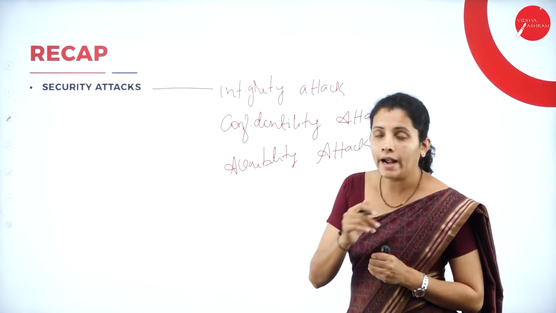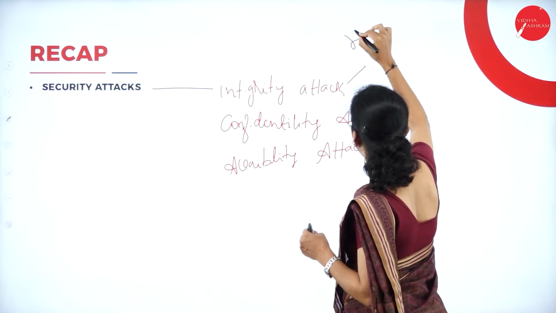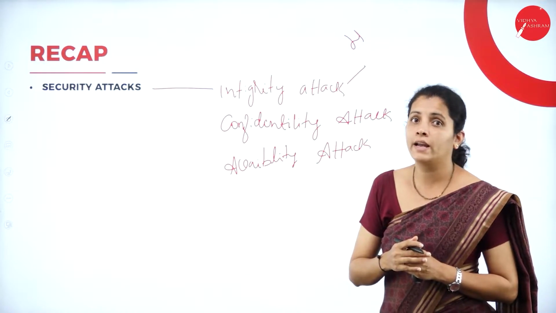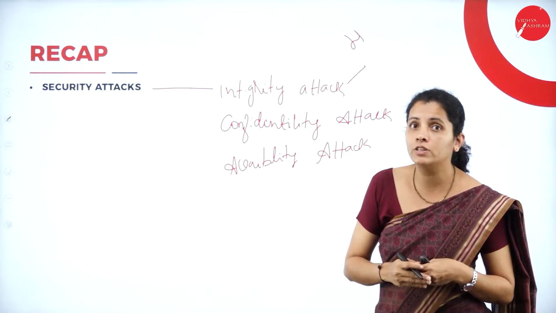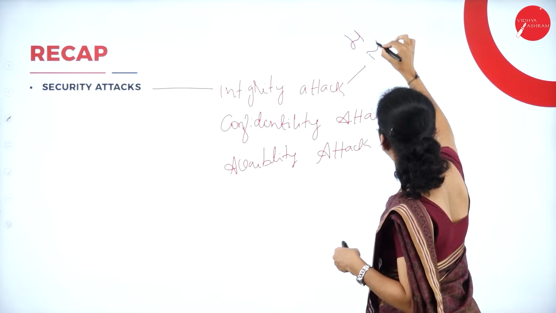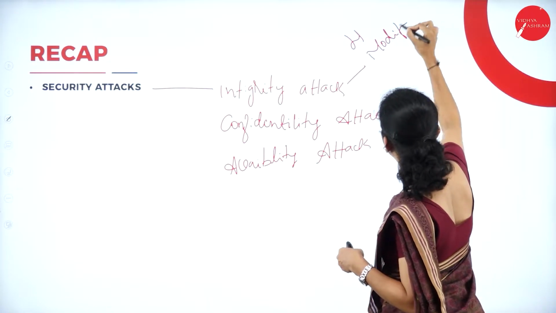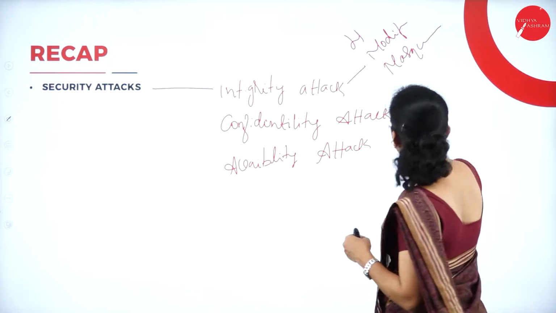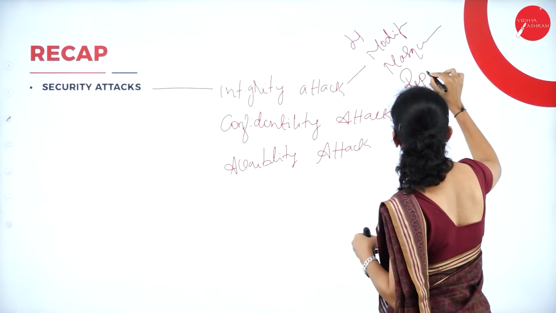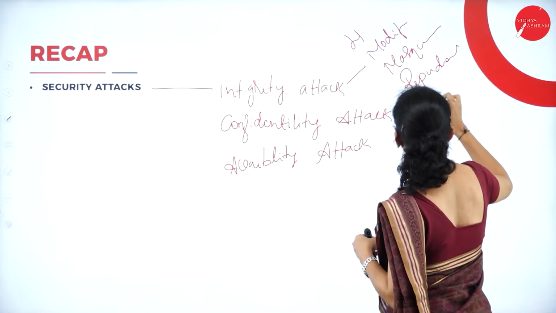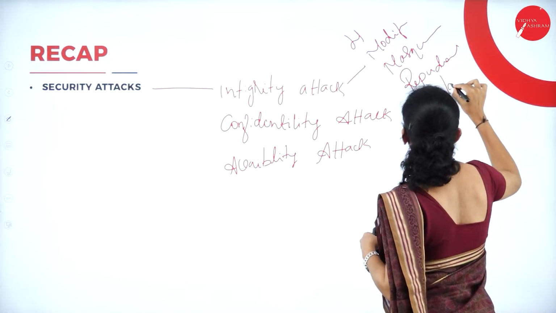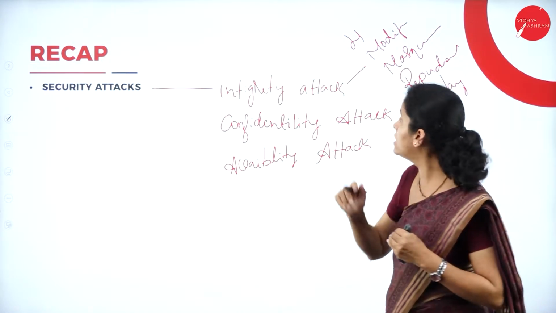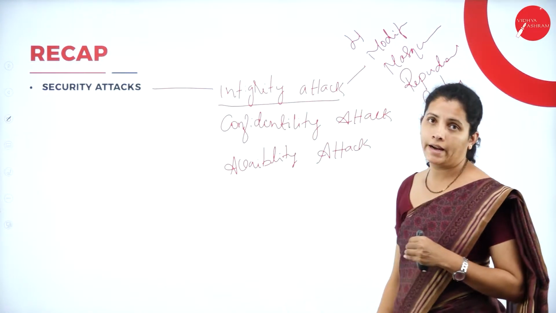Under integrity attack, we have four different types of attack, which we discussed in my previous session. That is modification, then masquerading, then repudiation, then replay. So these are the four different types of attacks we learned under integrity attack.